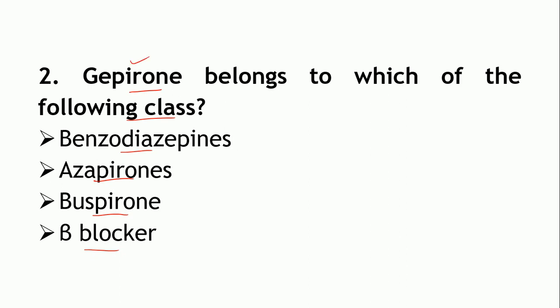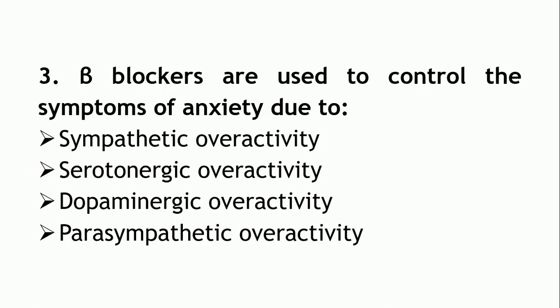Okay, so, this is not the correct option. Okay. Gepirone is not a benzodiazepine, also it is not a beta blocker, it belongs to the class azapirones. From the suffix it is very clear that all of these, okay, have the same suffixes. Okay, so, you can clearly identify that it belongs to the azapirones.